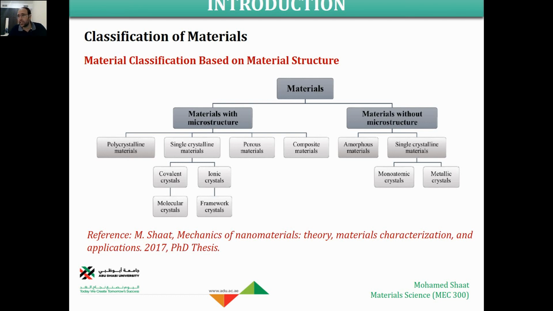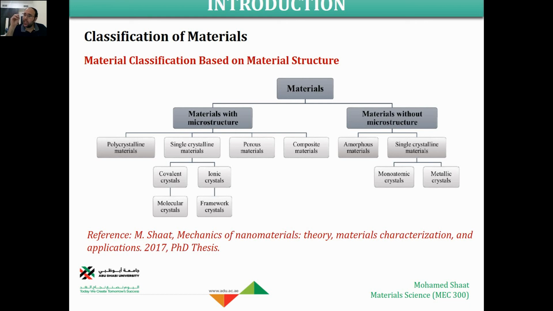Composite material also could be considered as a material with microstructure. Why? Because one of the types of composite material that we may build is made of polymers, and we're gonna embed inside these polymers some particles, like spherical particles. These particles would be in the micro scale, so we're gonna end up with a particulate composite material, or a composite material with particles made of ceramic or metal to give strength to this composite material. So these particles will form a microstructure of the material. So we could consider that composite material is one type of material with microstructure. So again, we are doing here the classification based on the microstructure.